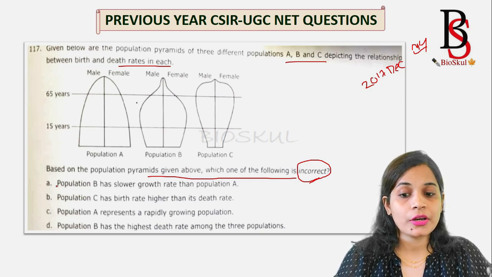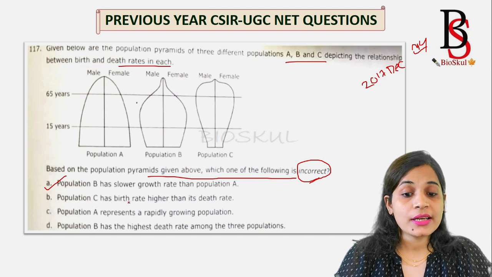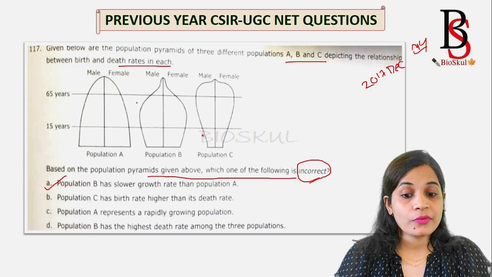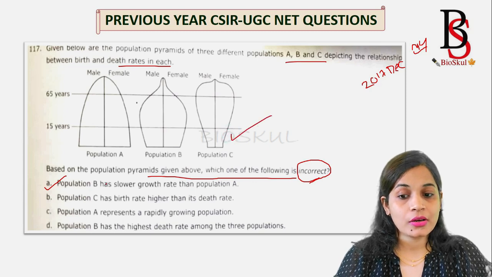So this one is a correct option. Option B: population C has a birth rate higher than its death rate. No, population C has a lower birth rate than its death rate. So this one is incorrect.